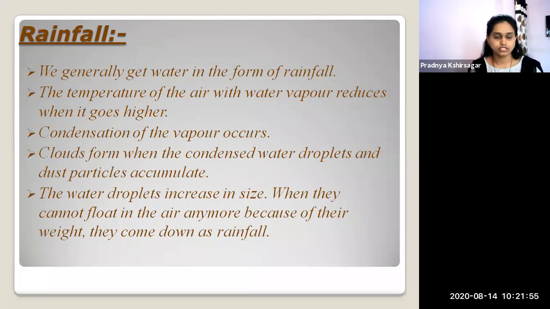One more time, I'll just recap what rainfall is. Rainfall is what? When the clouds are made of water droplets, within a cloud the water droplets condense onto one another, causing the droplets to grow. When these water droplets get too heavy, they cannot stay in that cloud. They fall to earth as rain, which is known as rainfall.